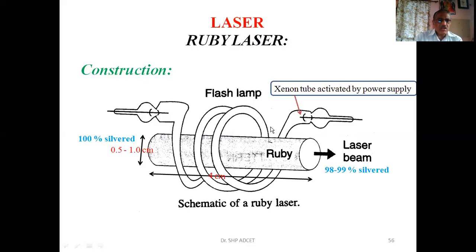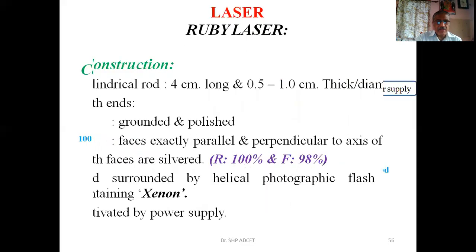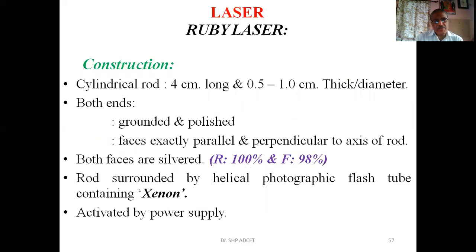So these mirrors are used to reflect the beam of light which is incident inside this particular rod. See, this is the construction. I already explained the xenon tube, length, breadth, polished ends.